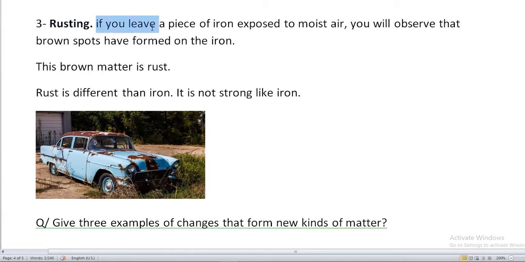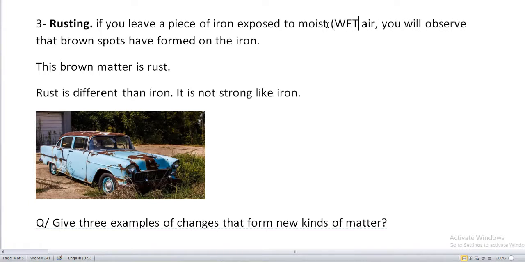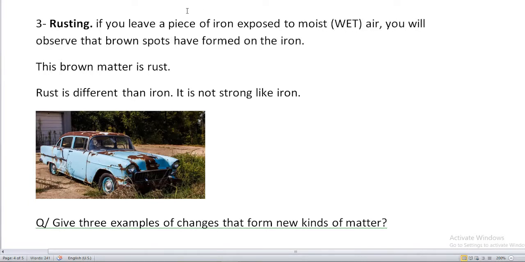Okay, if you leave a piece of iron exposed to moist air, moist means wet. Let me write it next to it so you know it. Wet, it means wet, all right? If you leave a piece of iron exposed to moist air, that means wet air, you will observe that brown spots have formed on the iron.